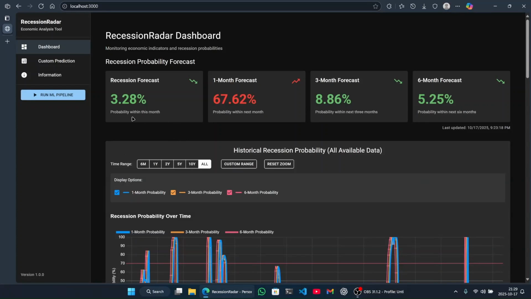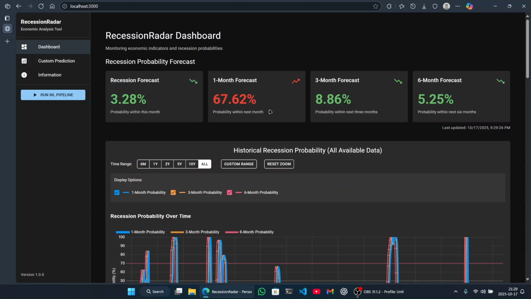This is the dashboard we implemented for Recession Radar. Here is the sidebar, which has three tabs: dashboard, custom prediction, and information. This is for running the ML pipeline manually. The ML pipeline has two major steps. First is the time series prediction, then we use those prediction values in a regression model to get the final prediction values.